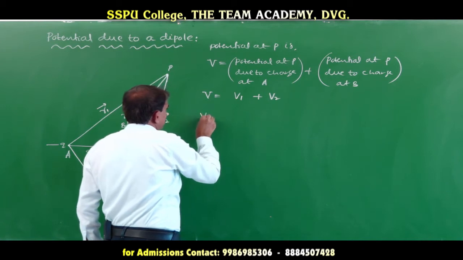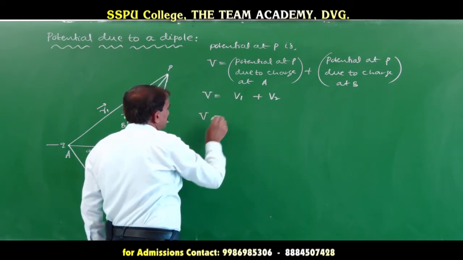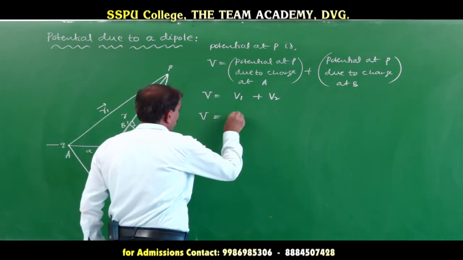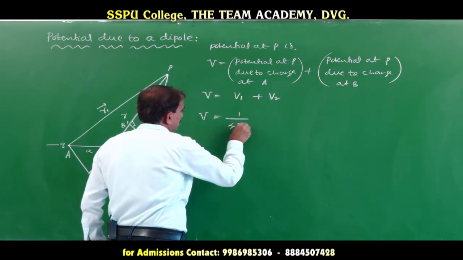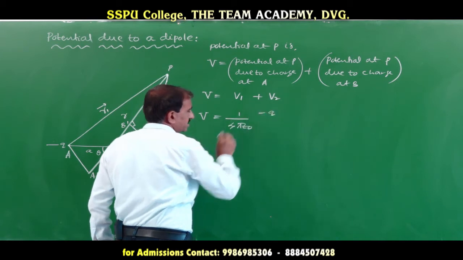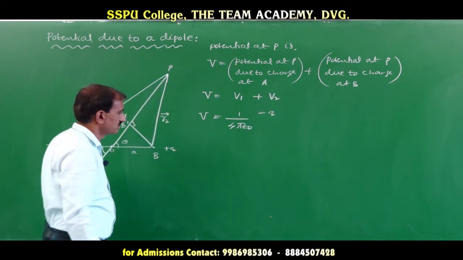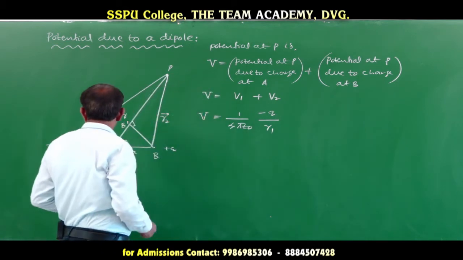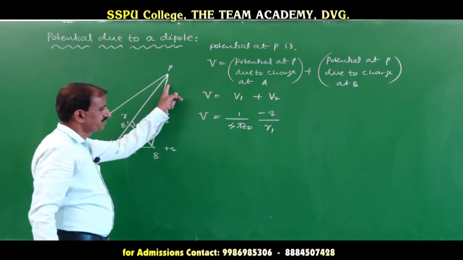V1, the potential at P due to the charge at A, is 1 over 4 pi epsilon naught into minus q divided by R1, since this is the negative charge. The distance between the point A and the point P is R1.